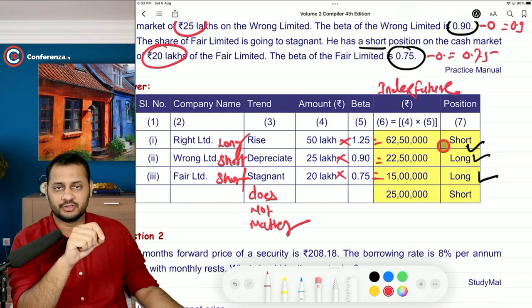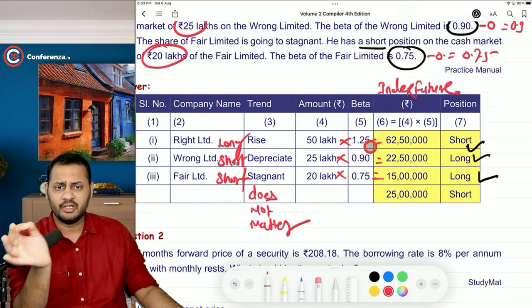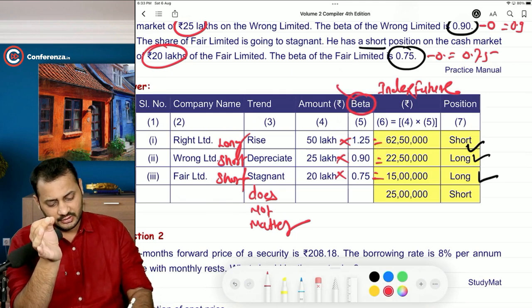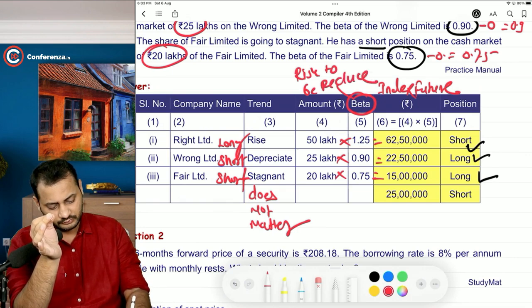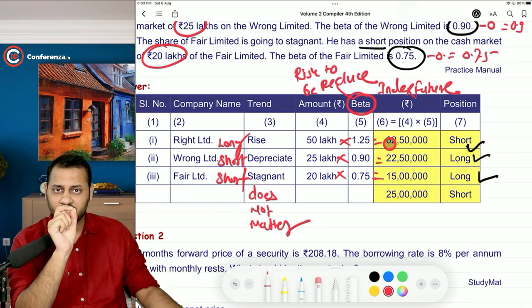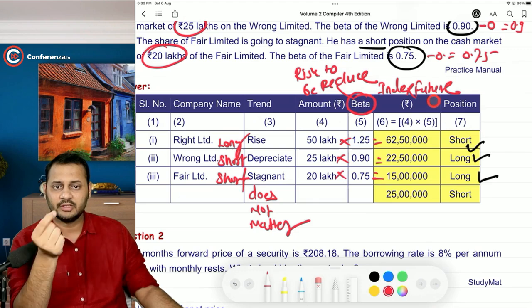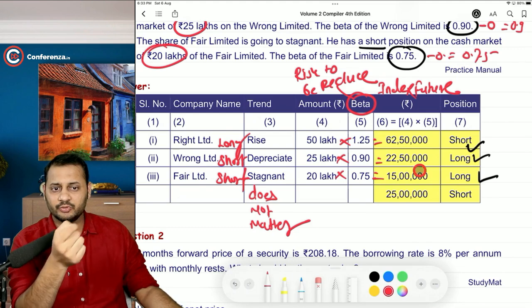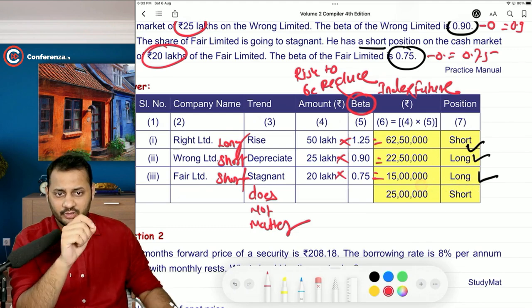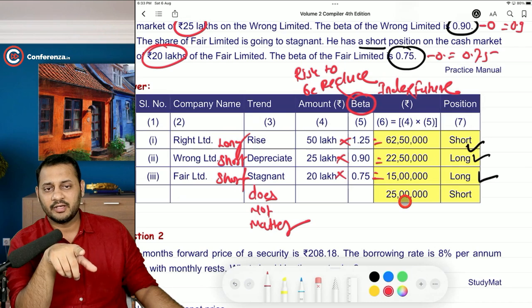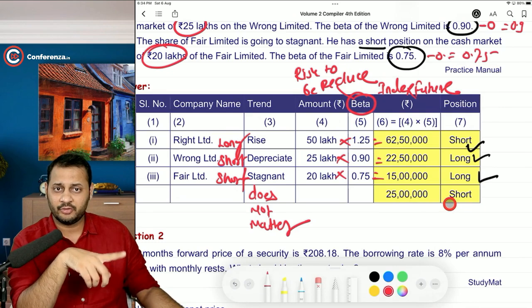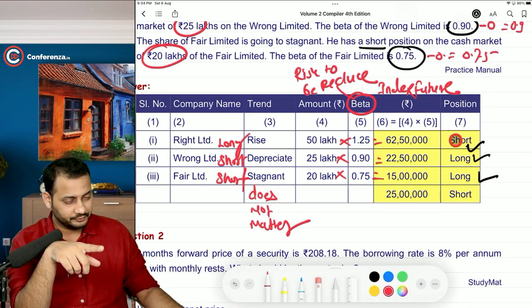In index futures, simple calculation: 50 multiplied by the risk that you want to reduce. Instead of beta, we will say the risk that we want to reduce. That will give you the position, that is 62 lakh 50,000 short, then 22 lakh 50,000 long position, 15 lakh long position. If you do the total of all these three, it comes to 25 lakh rupees of net position, and the short figure is higher, right?